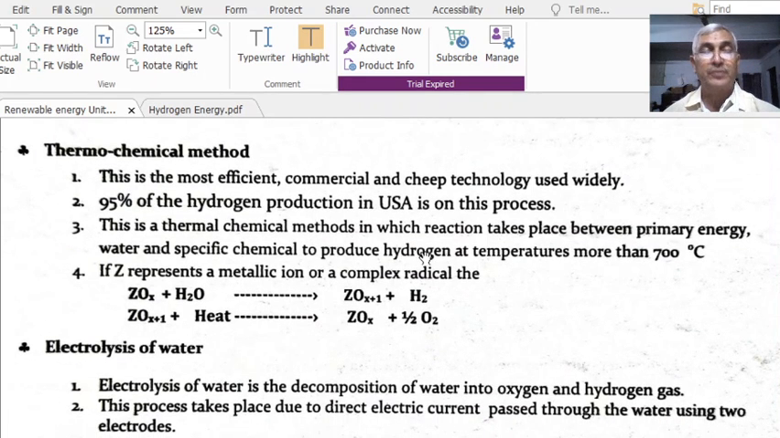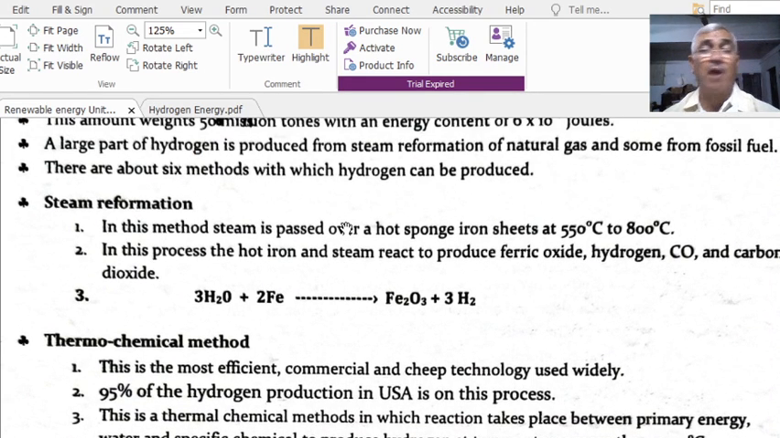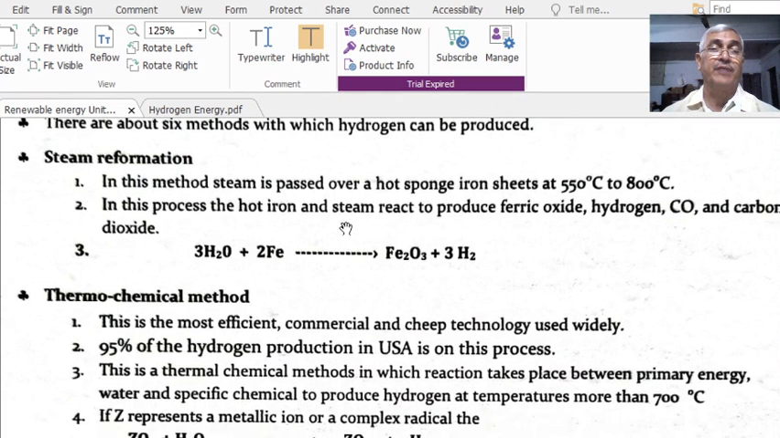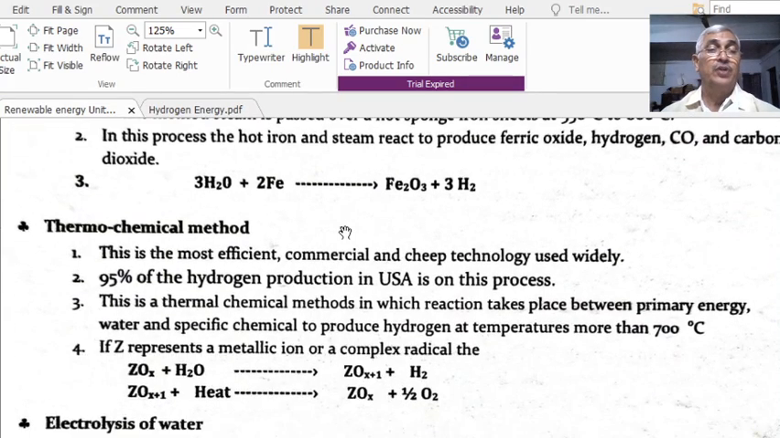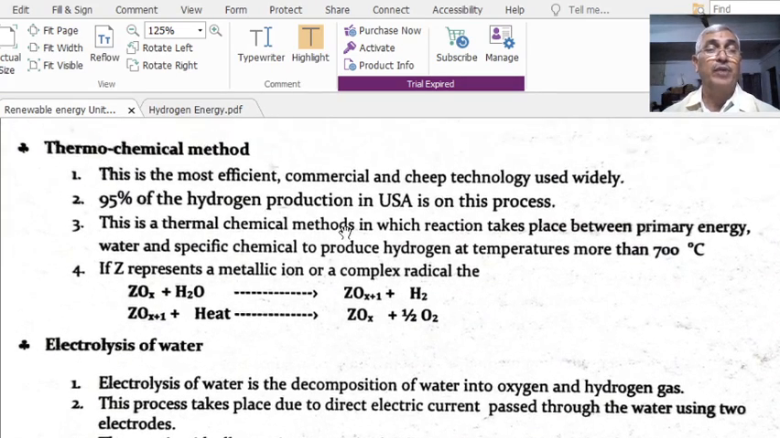This is what is known as steam reformation. Reformation means conversion, a change of state of the steam. The next one is the thermochemical method. The name itself indicates that there is a chemical process in the presence of heat. By means of some chemical process with heat, we can produce hydrogen abundantly. This is the most efficient, commercial and cheap technology used widely.